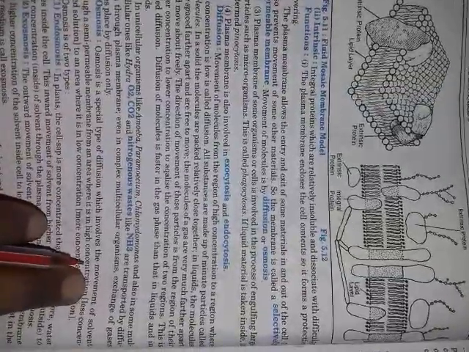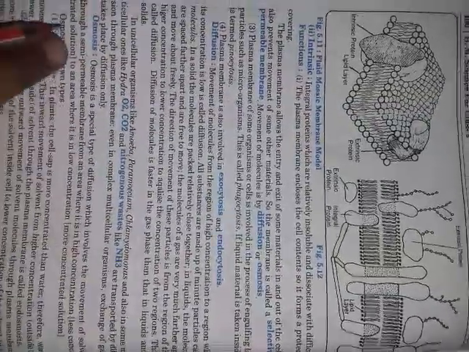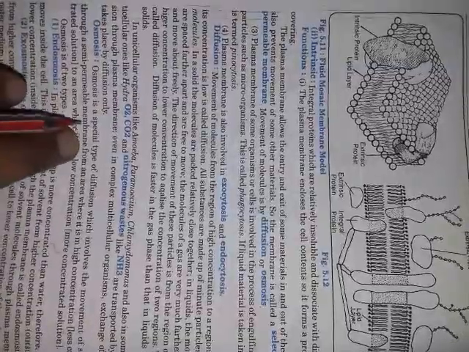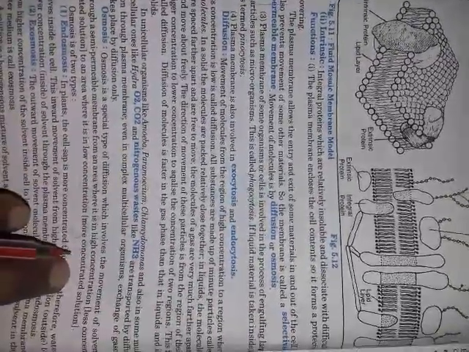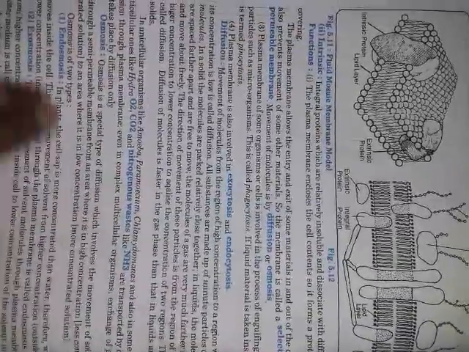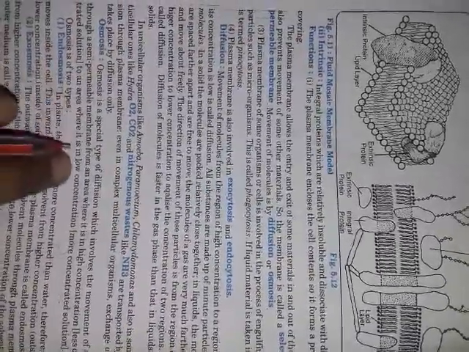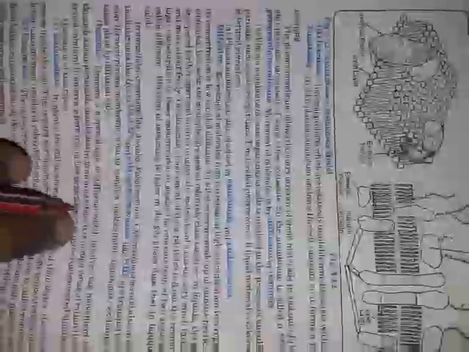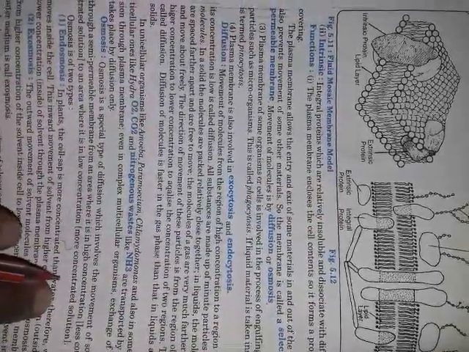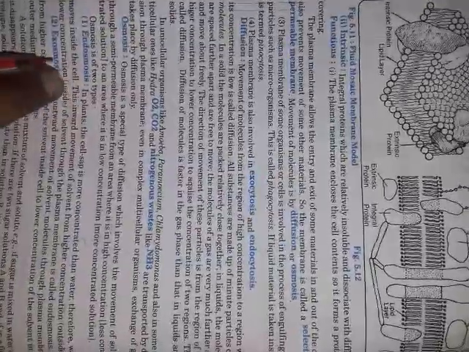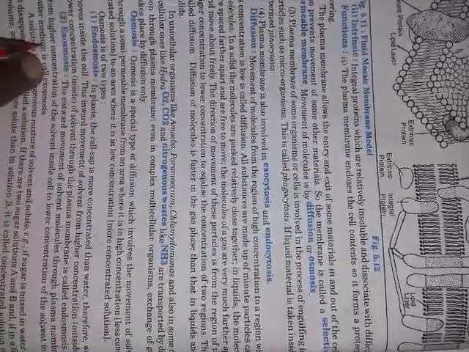Osmosis. Next heading. Osmosis is a special type of diffusion which involves the movement of the solvent through a semi-permeable membrane from an area where it is in high concentration, that is a less concentrated solution, to an area where it is in low concentration, that means a more concentrated solution. Osmosis is of two types, endosmosis and exosmosis.